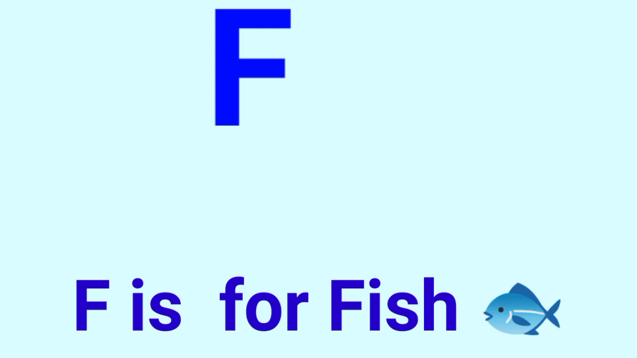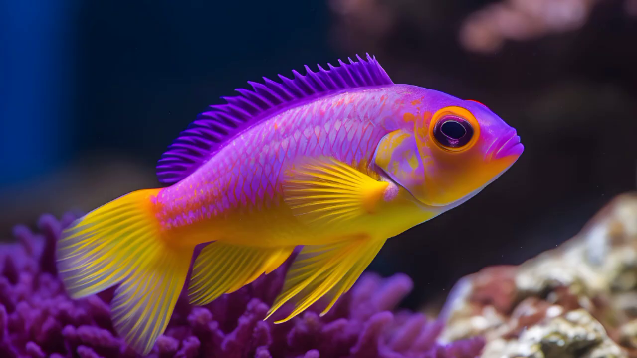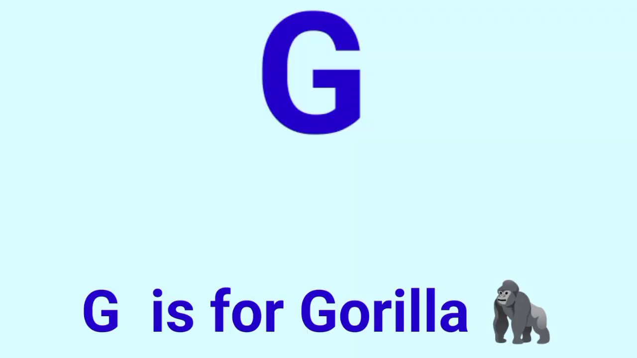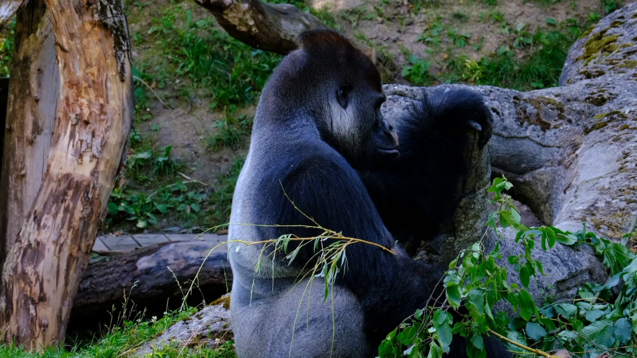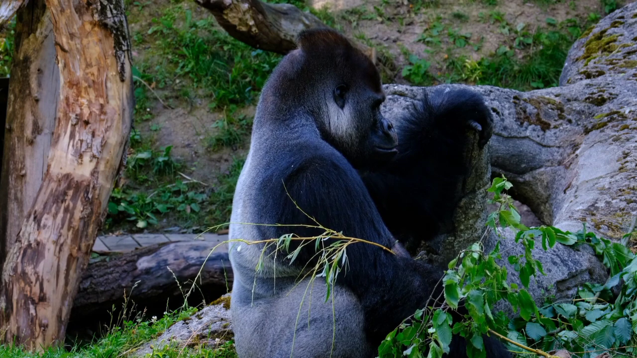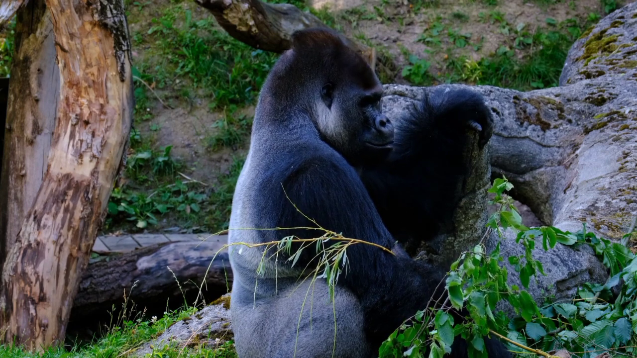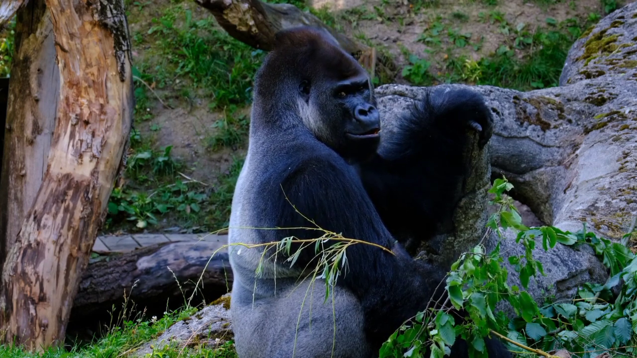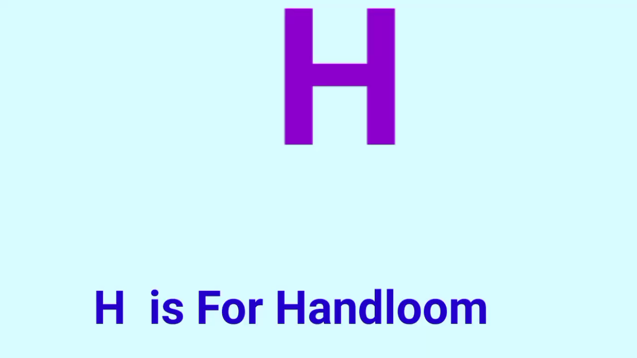F is for fish. Capital letter uppercase F. G is for gorilla. Capital letter G is for gorilla.